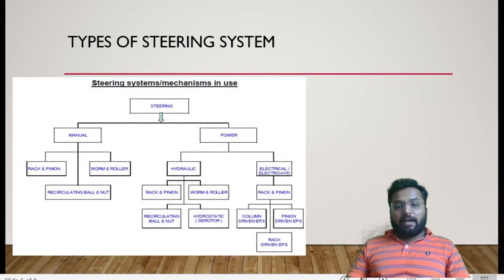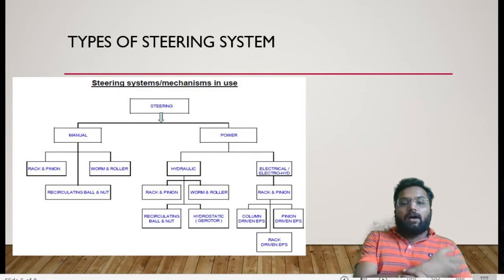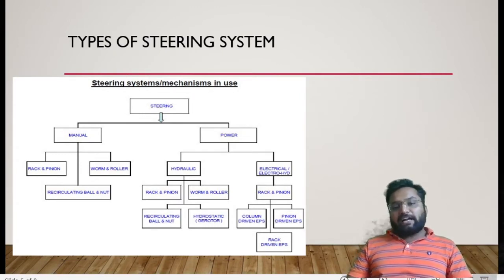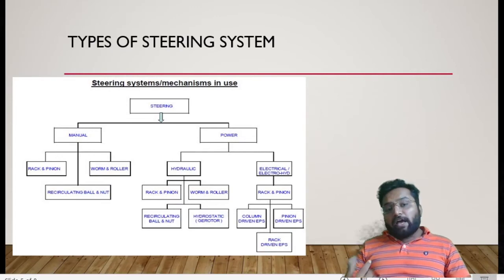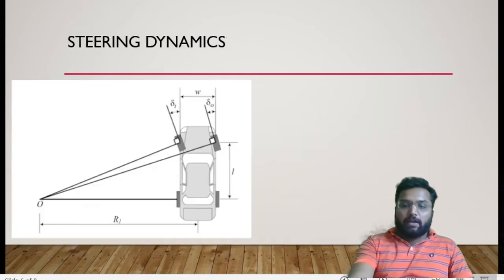The hydraulic steering system will have a hydraulic booster, but the ultimate output could be a rack and pinion, worm and worm wheel, reciprocating, or a hydrostatic kind of steering system. In the case of the electric steering system, it is rack and pinion, but it will provide that signal to our steering system. I hope you got this point clear. There are two types of final drive in that. It could be a rack and pinion, or rack driver, pinion driver, or a column driver system in case of this electrical steering system. I hope you got these three types of steering system.